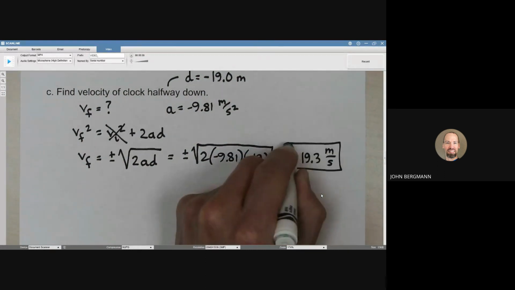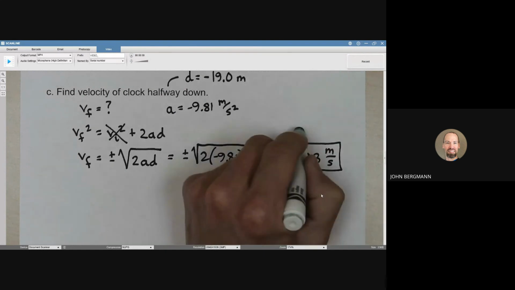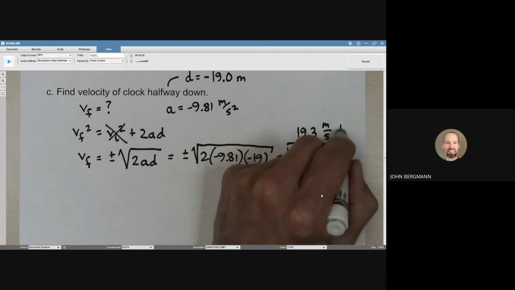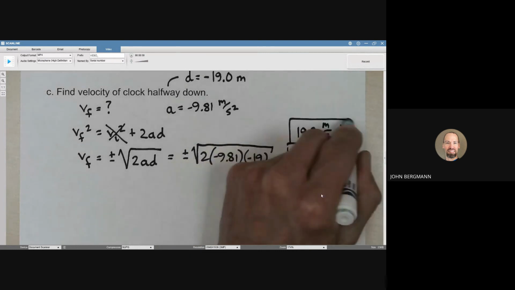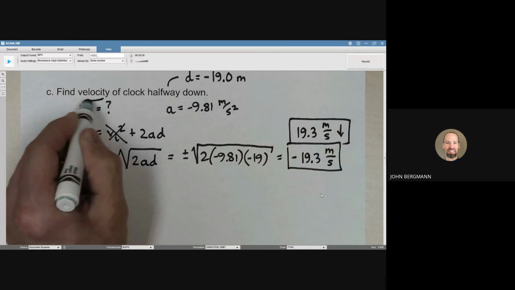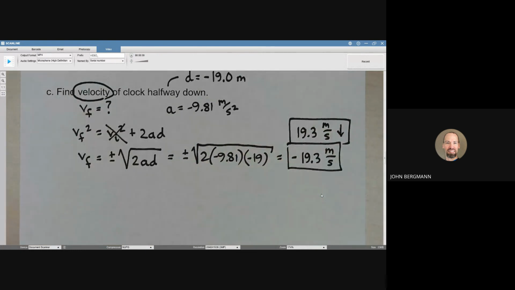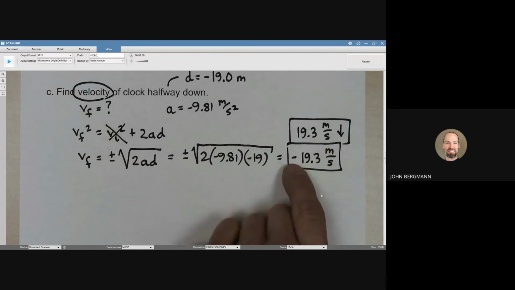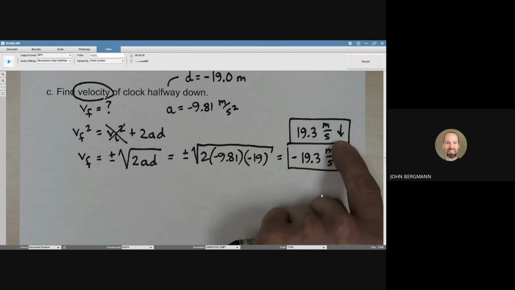The negative gives us the direction. The other alternative there is to say 19.3 meters per second in that direction. Whenever it says velocity, see where I'm circling? Whenever it says velocity, you have to have the magnitude and a direction. And here, the direction is indicated by the negative sign. Here, the direction is indicated by the arrow.